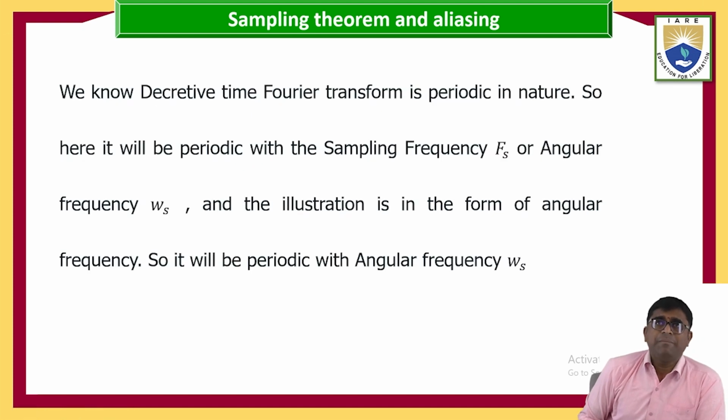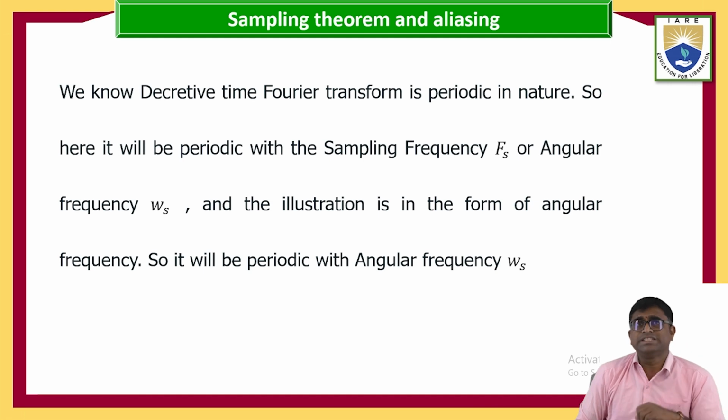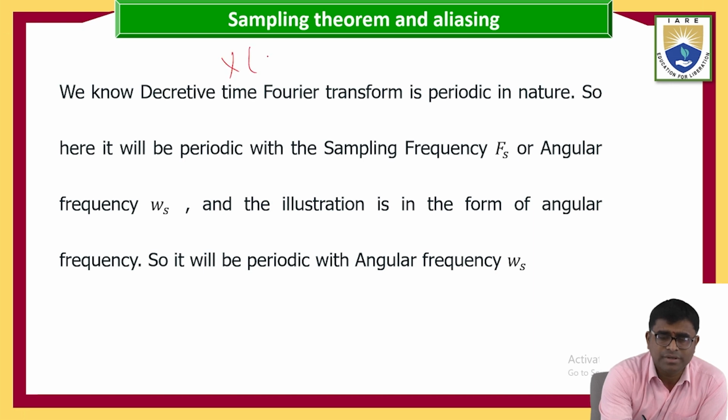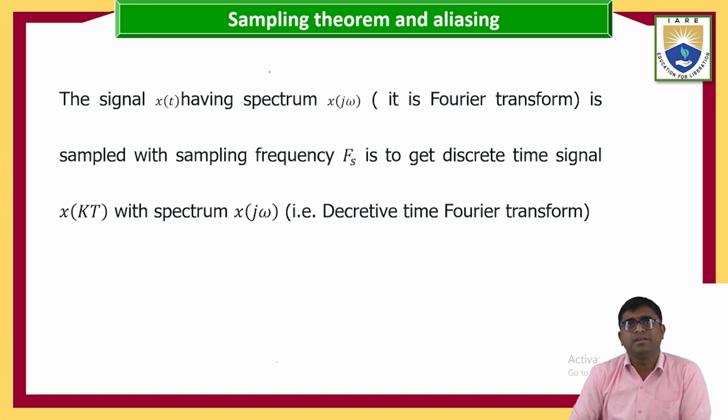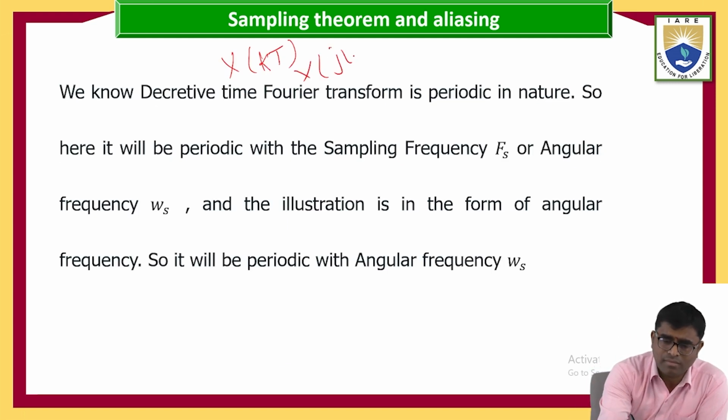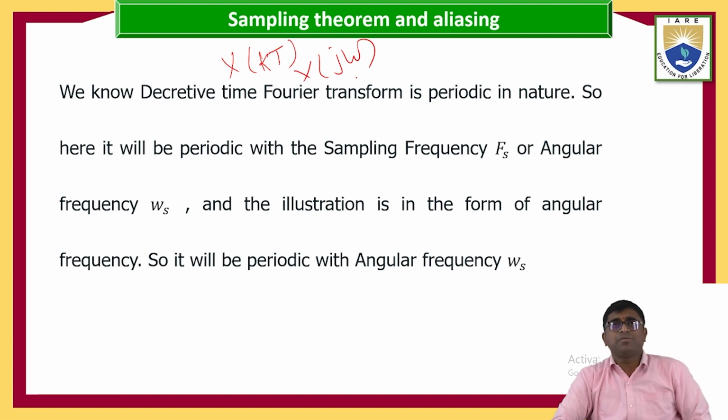Now I am taking it as periodic in nature. That is, x of kt, or x of j omega. This discrete time Fourier transform is periodic in nature.